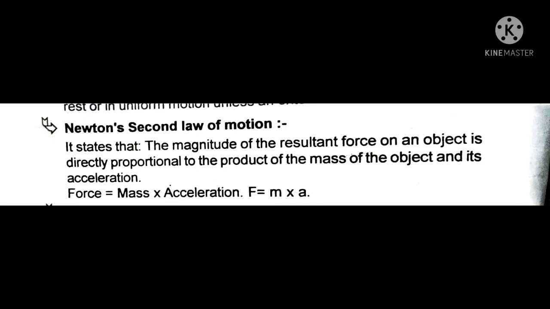Newton's second law of motion. It states that the magnitude of the resultant force on an object is directly proportional to the product of the mass of the object and its acceleration. Force, mass into acceleration: F is equal to m into a.